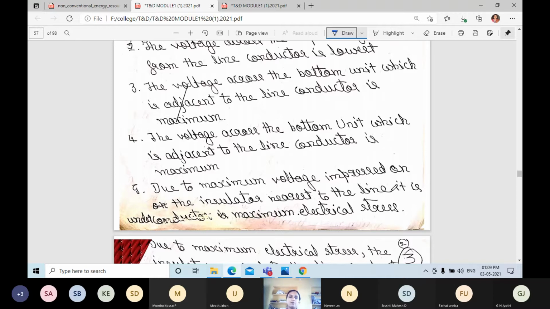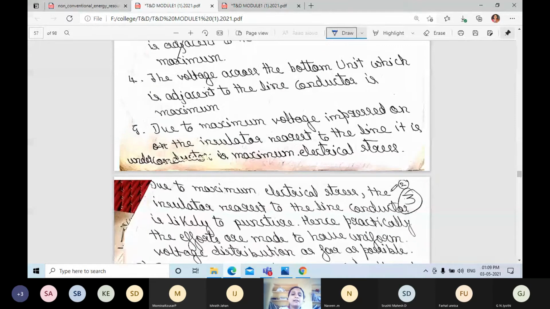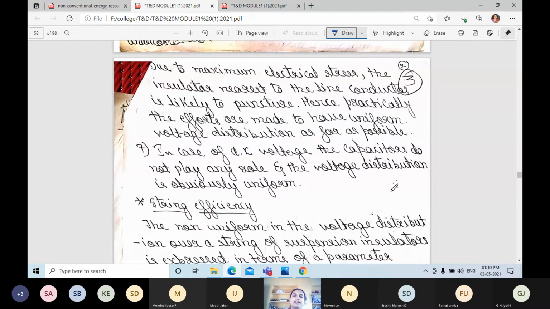Under this electrical stress, the insulator nearest to the line conductor is likely to puncture. Hence, practically, efforts are made to have a uniform voltage distribution as far as possible.